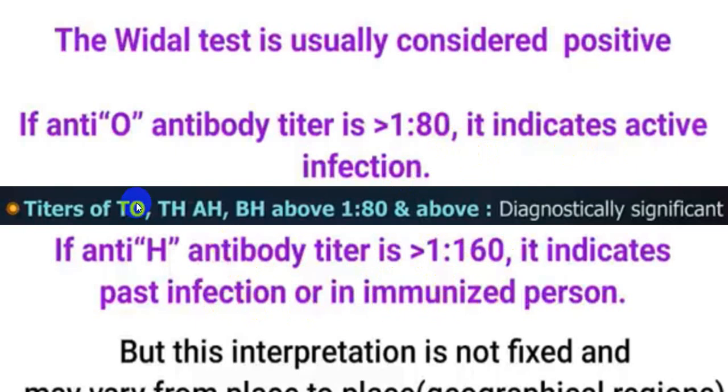Hence, this is quite important, that is the titer of O, H, and AH, which is what we call paratyphi A, B. If the H titers are above 1 in 80, then it is diagnostically significant. But this interpretation is not fixed and may vary from place to place, because it will depend even on a carrier person. In a carrier person also it will be positive.